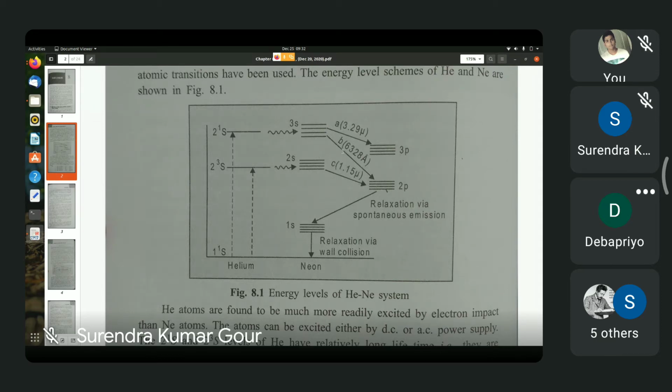We can treat them as single levels. So in such transitions, radiation is emitted. The transfer of energy from helium to neon takes place non-radiatively, whereas when neon decays from the 3s or from the 2s level, the transition takes place radiatively.